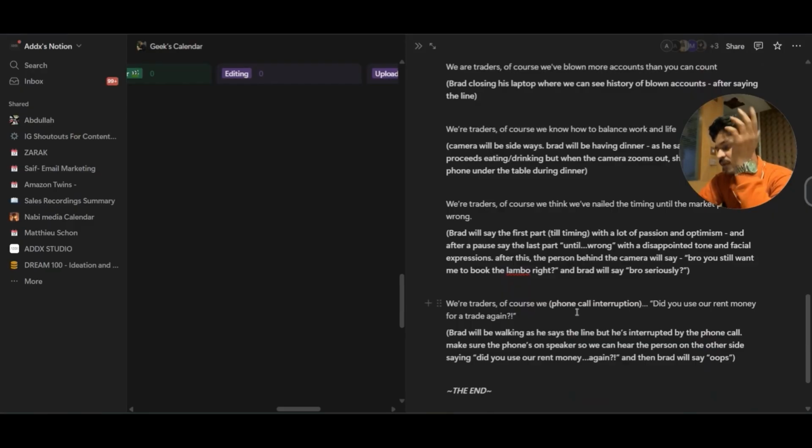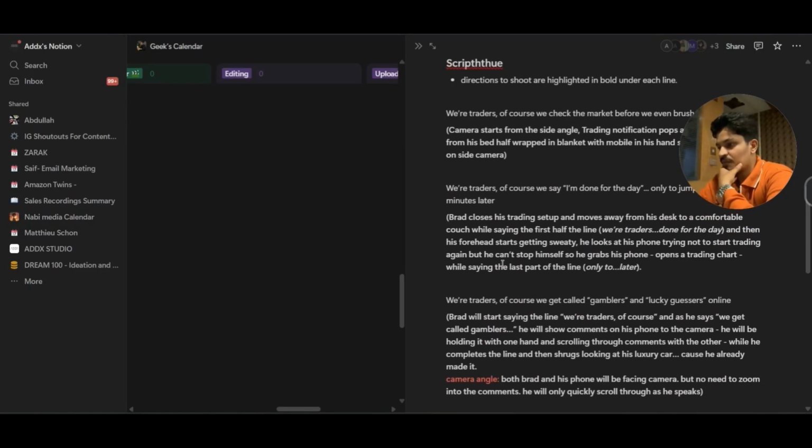I feel like the last one is going to be: we are traders, of course we... then the phone call interrupts the client, and the guy on the other side is going to deliver this dialogue: Did you use our rent money for trade again? So yeah, this is the last one. It's the same line replicated from Samuel's video, where he also gets interrupted by someone on the phone, to create a comedic scene.